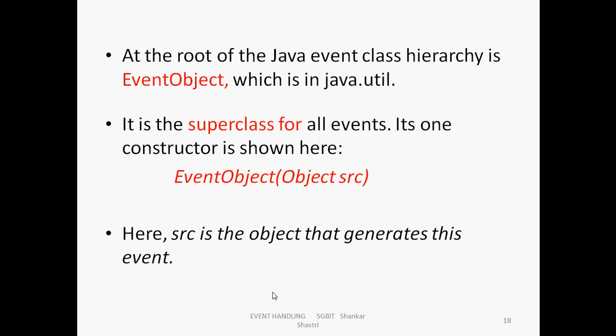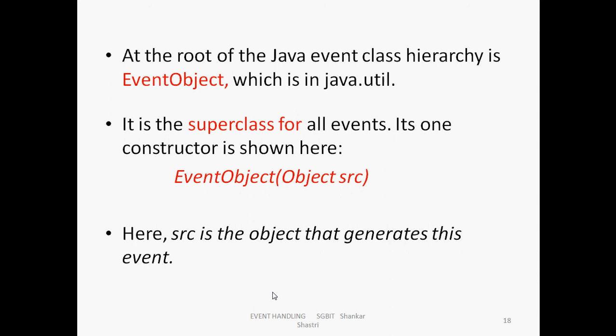At the root of the Java event class hierarchy is EventObject, which is in java.util. For every event there is a superclass, which we call EventObject. Under the EventObject, we can define all the sources and listeners, and this EventObject is available in java.util, a package you can include.